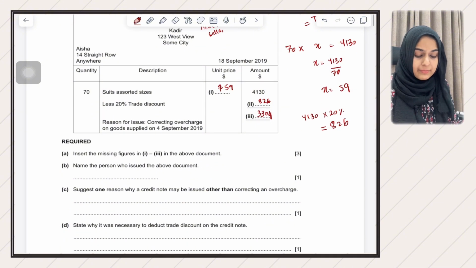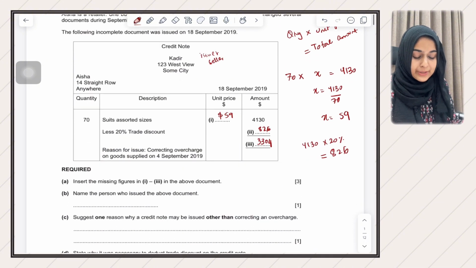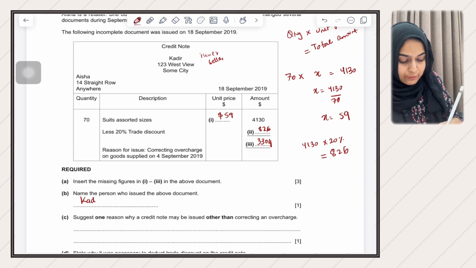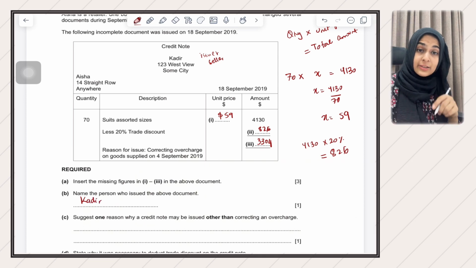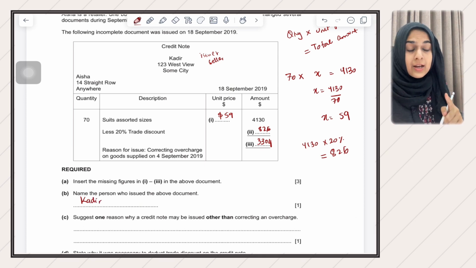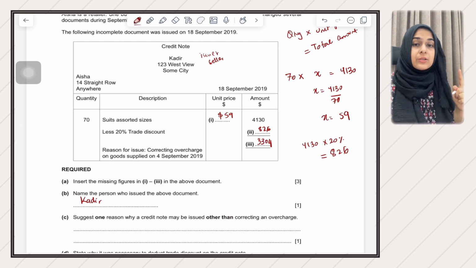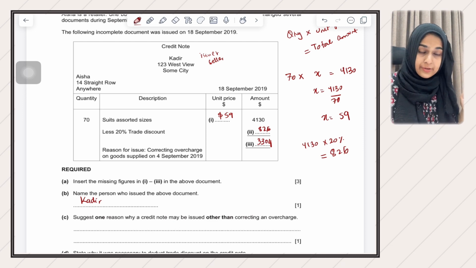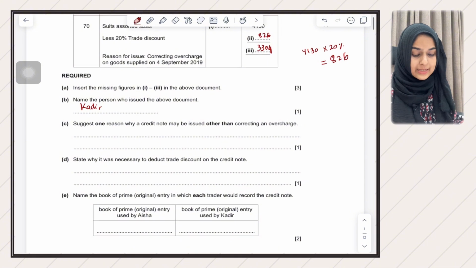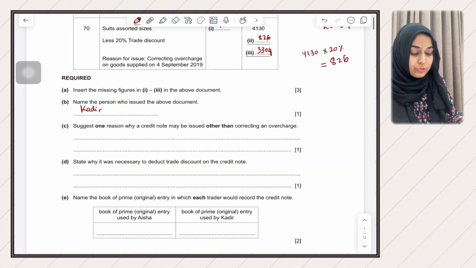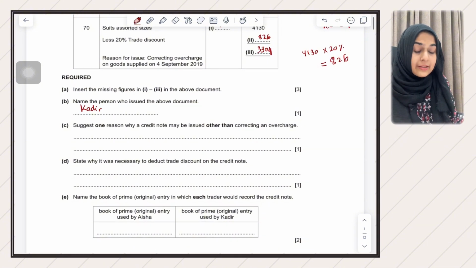Here they're saying name the person who issued the above document. You will say Kader issued the above document because Kader is the seller. A credit note is always issued by the seller in response to the debit note that was issued by the buyer. So yes, state one reason why a credit note may be issued other than correcting an overcharge.